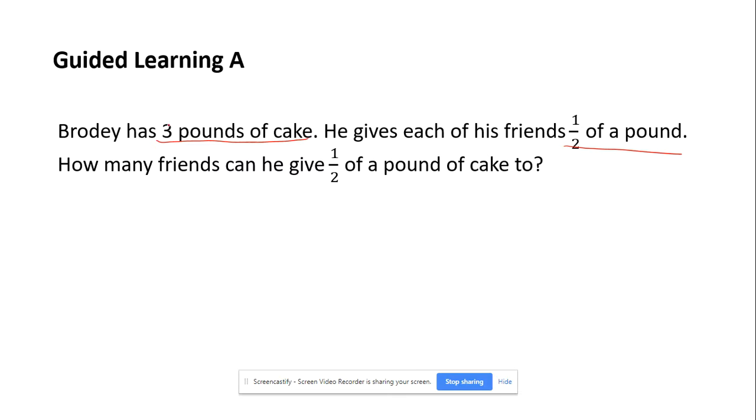We notice that we're going to be splitting up the 3 pounds of cake. It's not just because it was first, it's because that's the actual item that we're going to be distributing. So we know we're splitting up 3 pounds of cake, so that's what's going to go first. We're giving each person the same amount, so we're dividing, and each friend is going to get half of a pound. So we can do this by knowing that we have 3 pounds of cake.